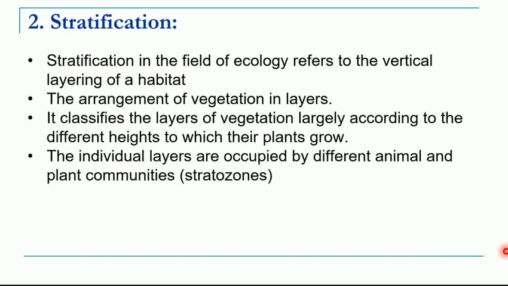grow. So if you have seen a forest community, you can see there are different types of plants. There may be grasses, there can be shrubs, there can be bushes, and you can have the large trees. So the plants in a forest community or in any ecosystem occupy different positions, and that results in the formation of different strata, that is called stratification. And in each layer of the plant you find different animals inhabiting that particular layer.